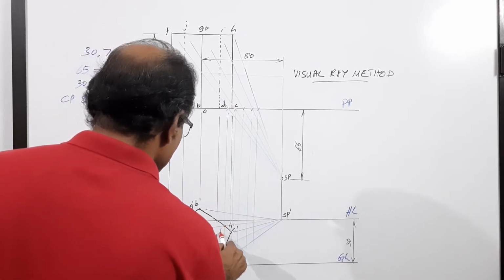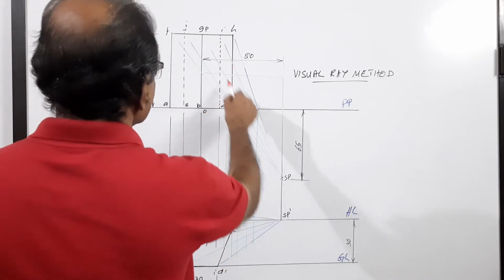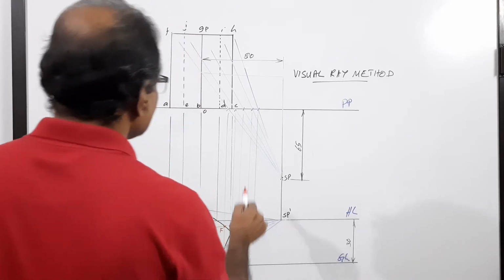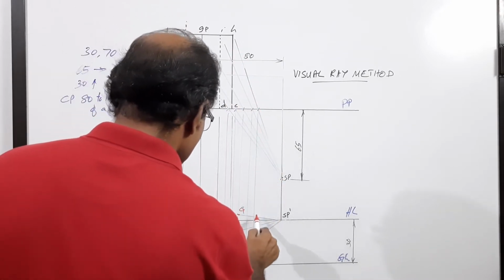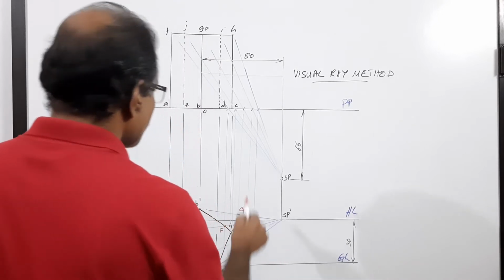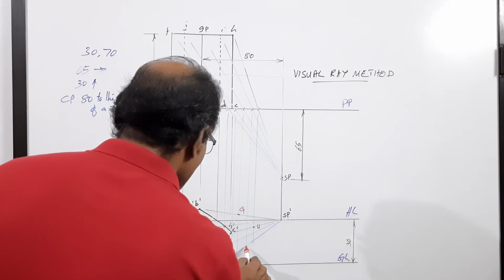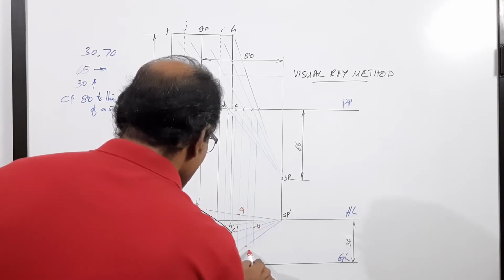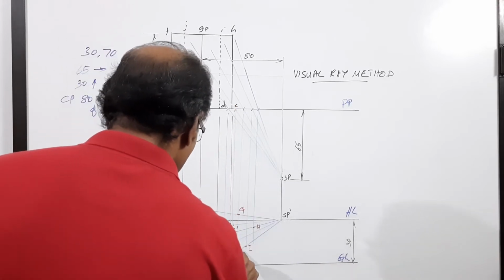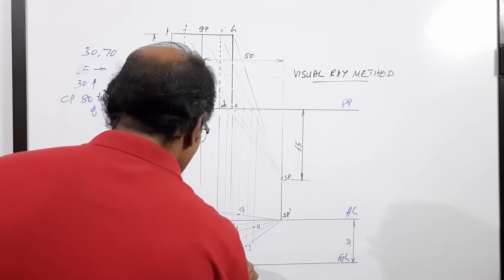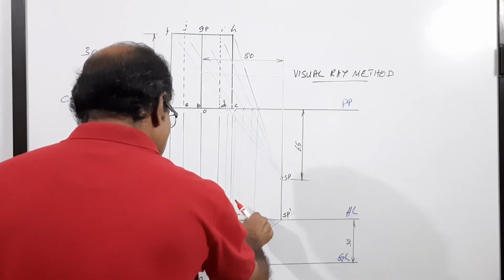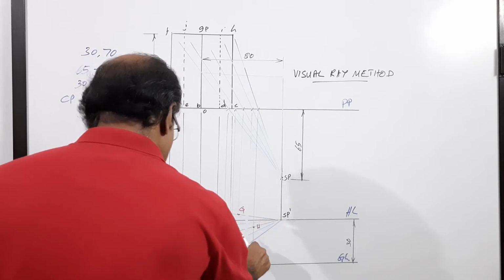capital F, G, H, I, J. I think I needs to be a little bit to the right side.